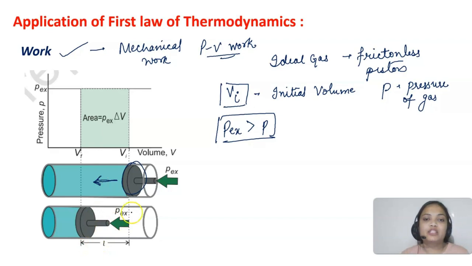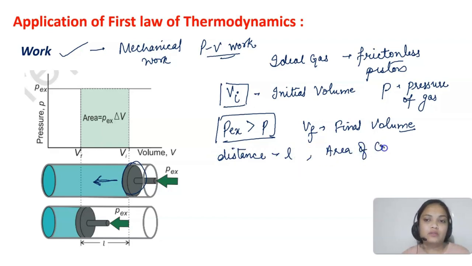Of course the volume will be reduced, because compression is happening, and Vf is the final volume of the gas. Let's say the piston has moved through a distance L and the area of cross section of the piston is A.